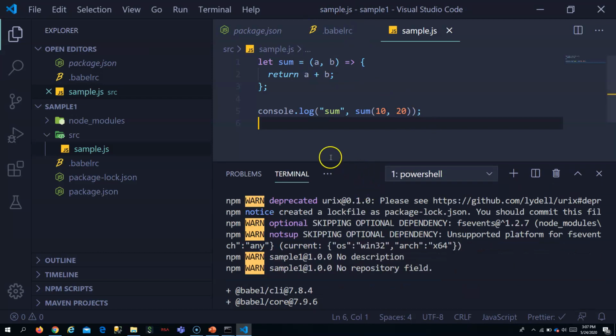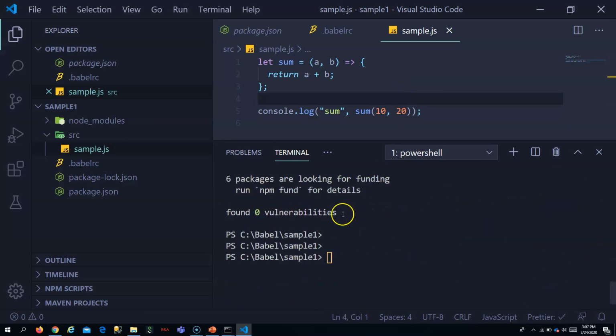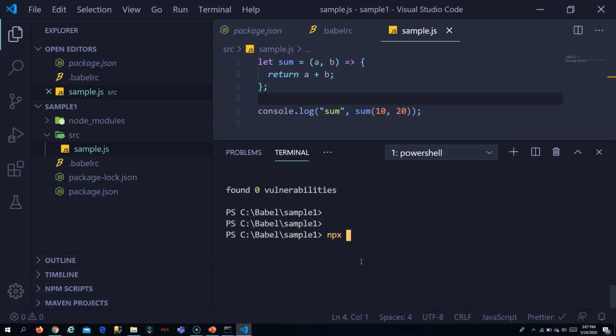Now to transpile it, you can either use the Babel CLI directly, because we have already installed Babel CLI. We can directly use that and run it, or you can have it in package.json and run it. First, let us run it using Babel CLI. To run it, run npx babel src/sample.js.